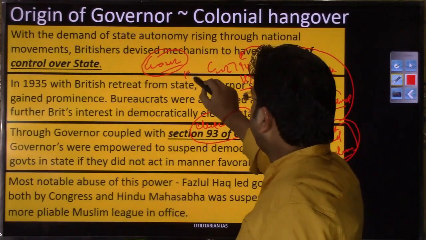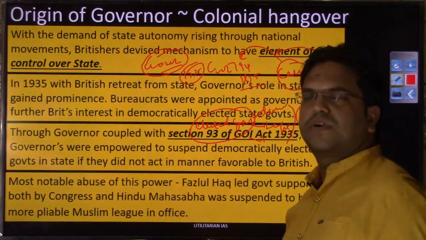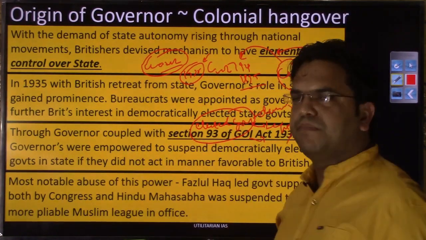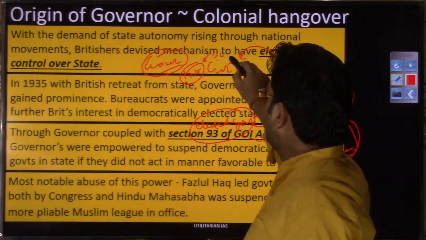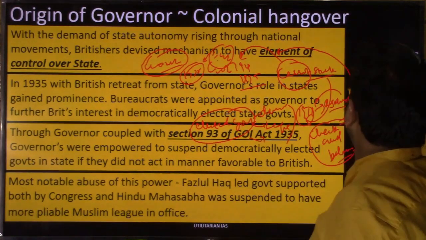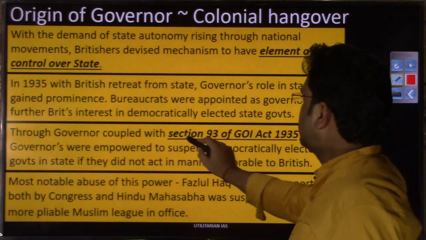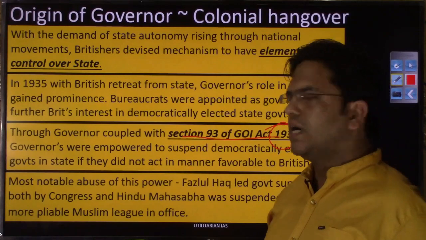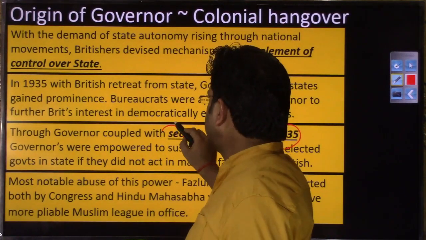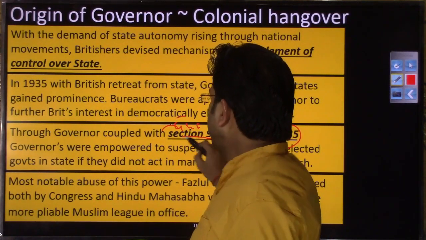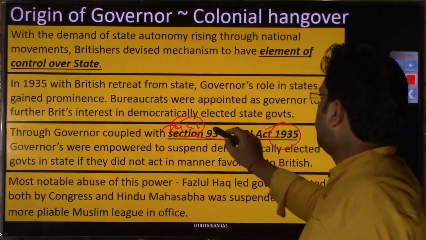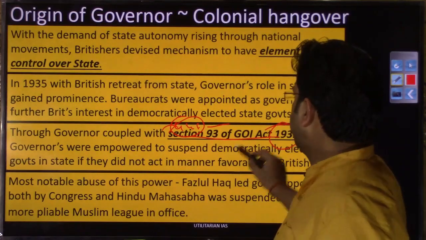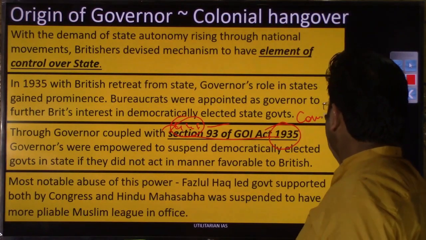In 1935, complete state autonomy, but if complete state autonomy is to be given, the Governor General will be equipped with some power, right? And that power was Section 93 of the Government of India Act 1935, which empowered state governors or the Governor General in the provinces to destabilize or put the elected state government in a suspended mode if they went against constitutional lines.